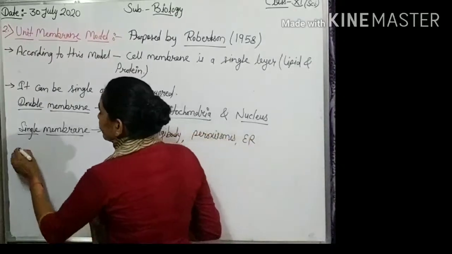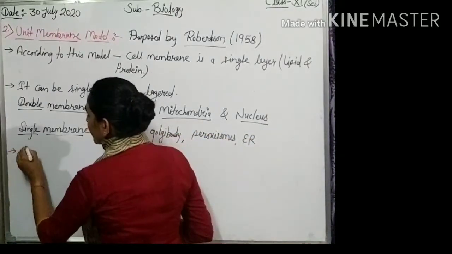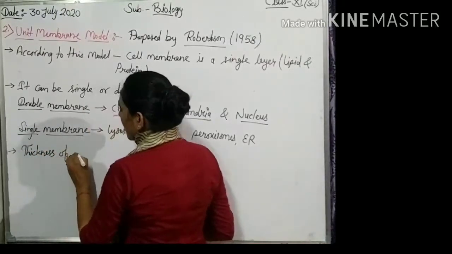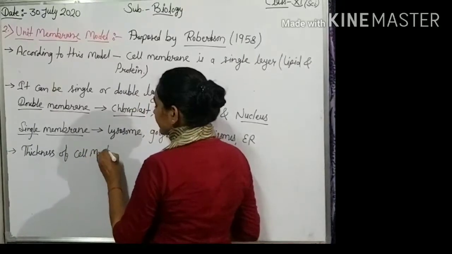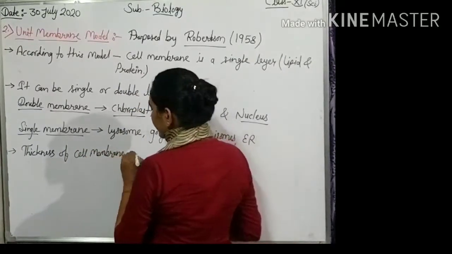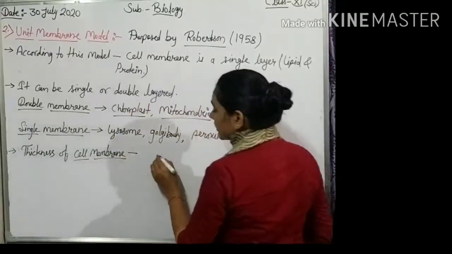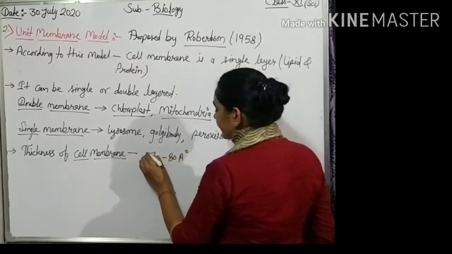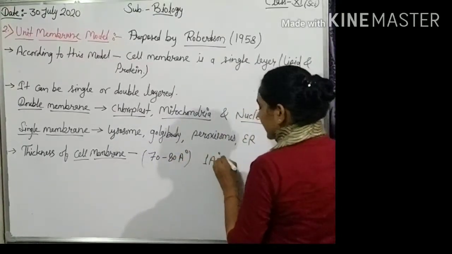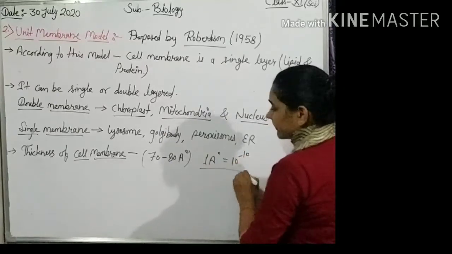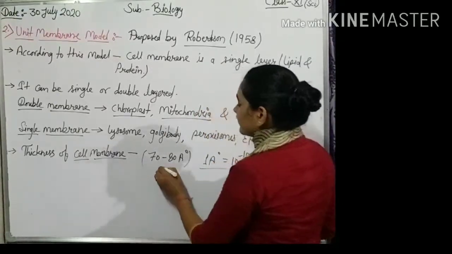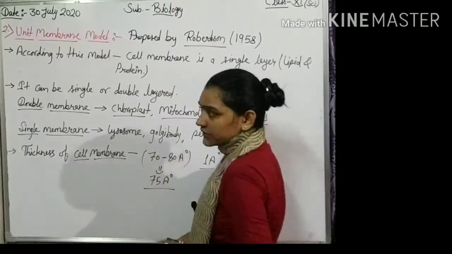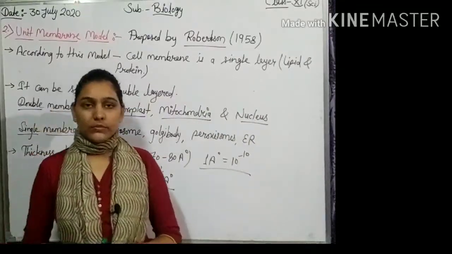According to Robertson, the thickness of the cell membrane is approximately 70 to 80 angstrom. 1 angstrom is equal to 10 to the power minus 10 meter. Okay, it means 75 angstrom is the average thickness or diameter of the cell membrane.